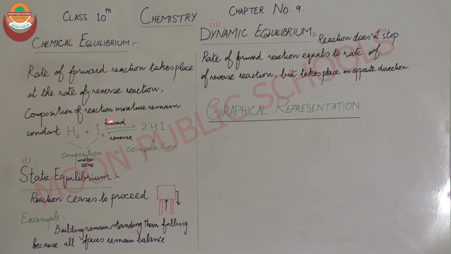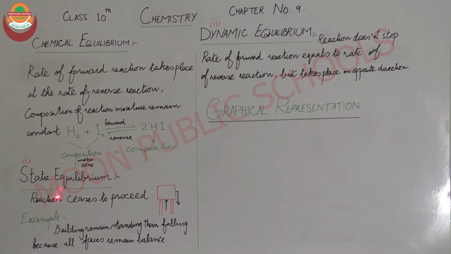When we discussed reversible reactions, I told you earlier that the forward reaction and the reverse reaction go on taking place at the same rate but in opposite directions. The forward reaction moves from left to right and the reverse reaction moves from right to left. Both reactions proceed in opposite directions. That is called dynamic equilibrium because the reaction does not stop.